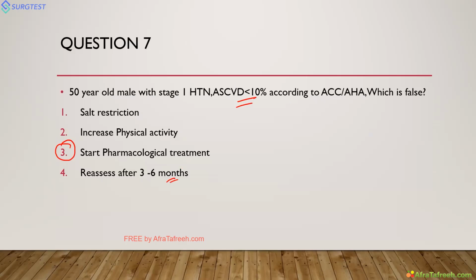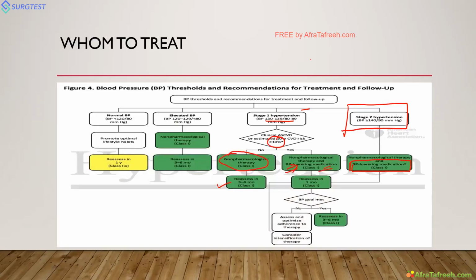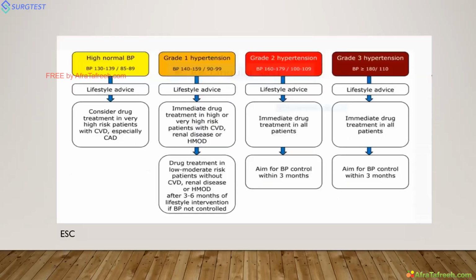It is according to the ACC guidelines. It's very easy. More than 140, treat. Less than that, stage 1 hypertension, see ASCVD. Less than 10, don't treat, reassess. More than 10, treat. That's all. So this is the ACC guidelines.